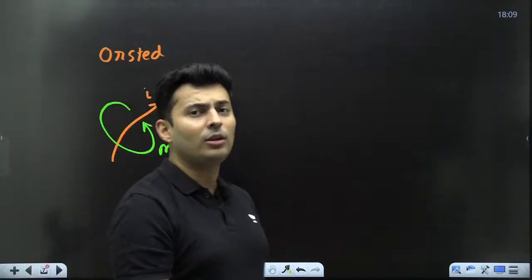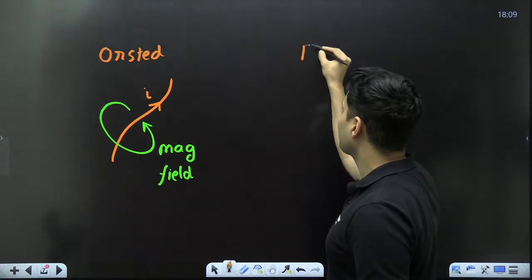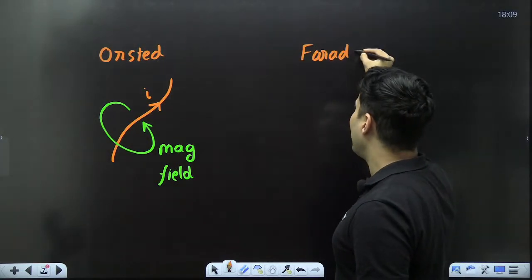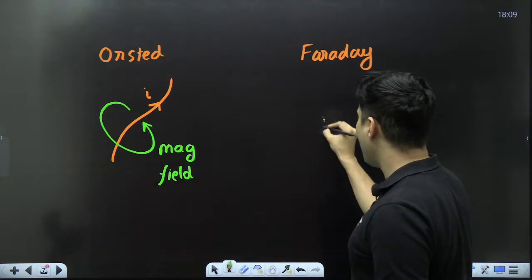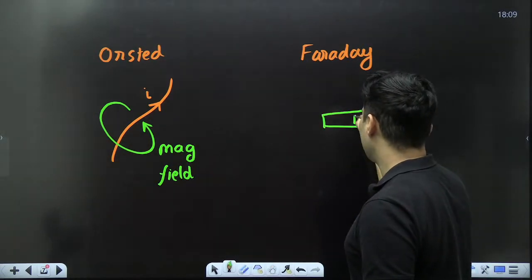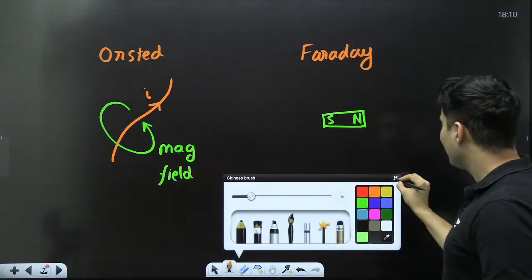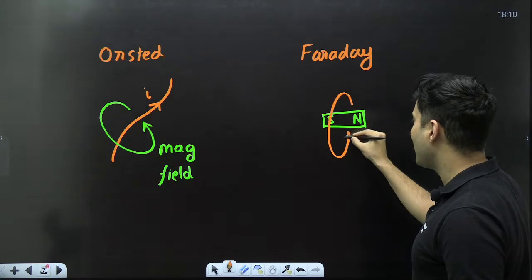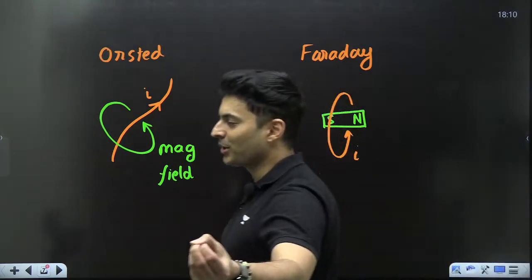What Faraday thought was the exact opposite. He thought, if I have a magnet, can I create current around it? Can I create voltage around it? That is what he thought.